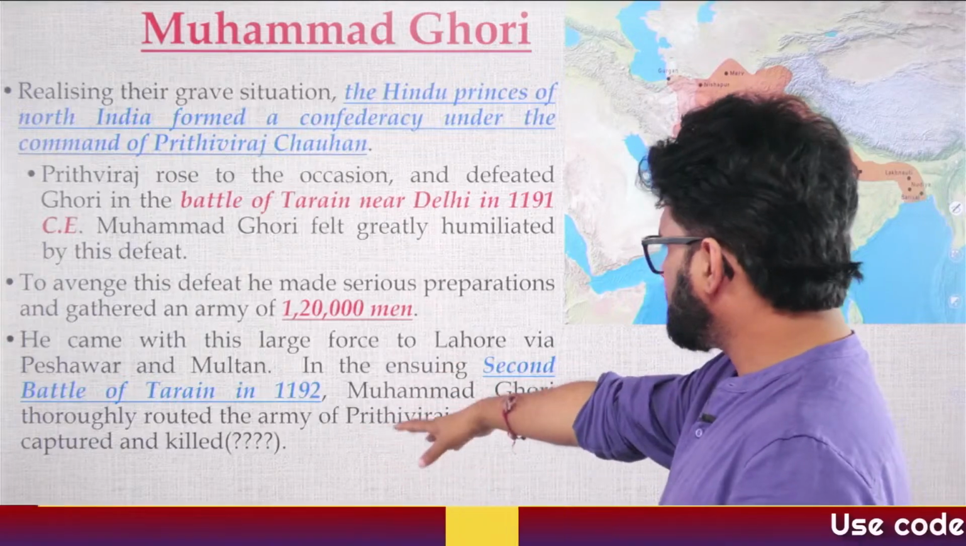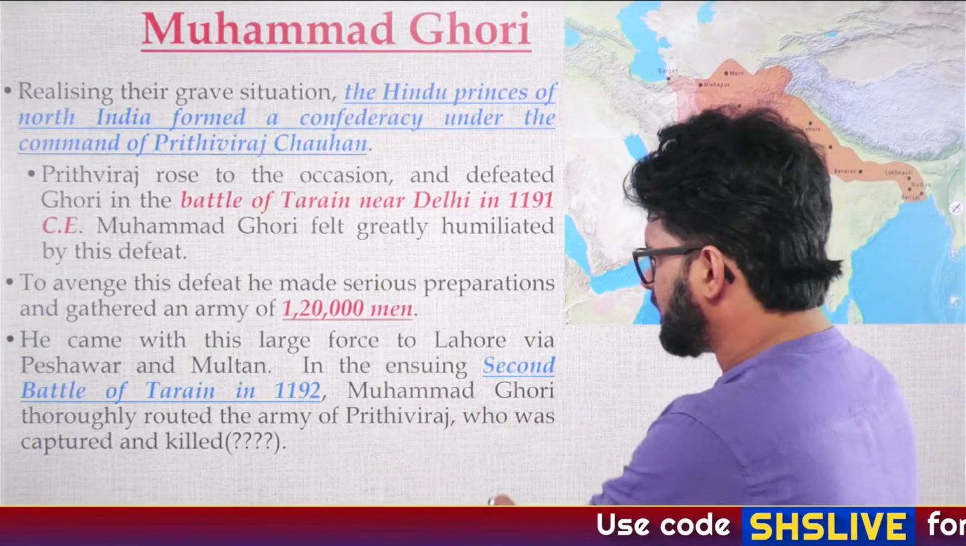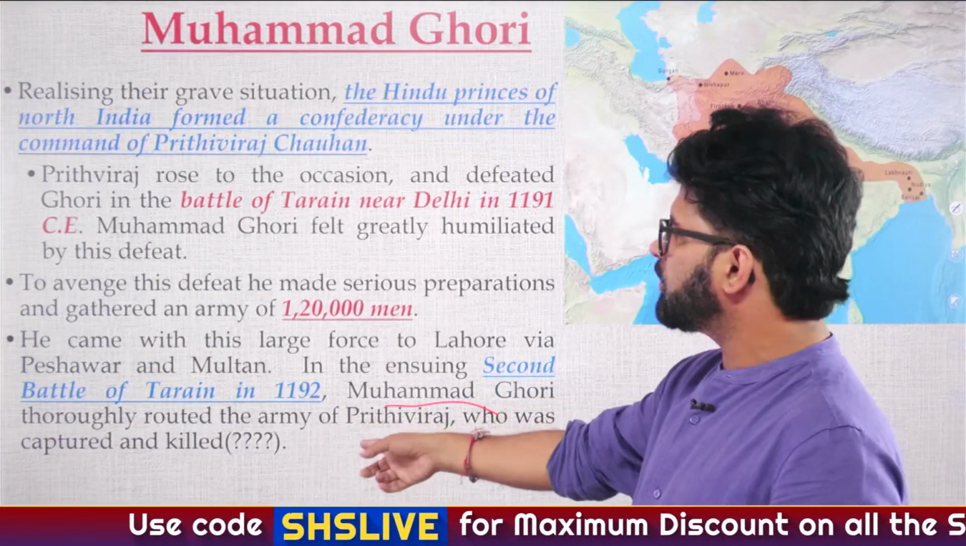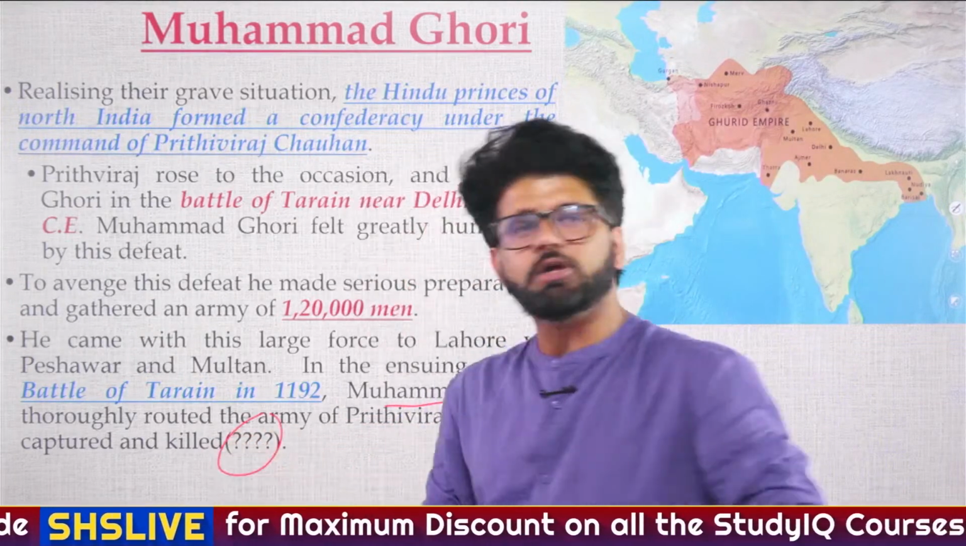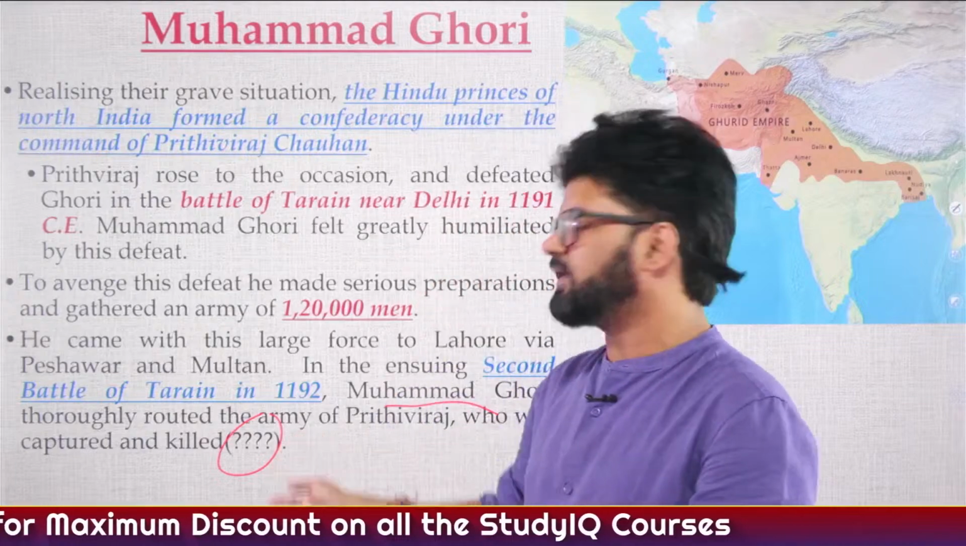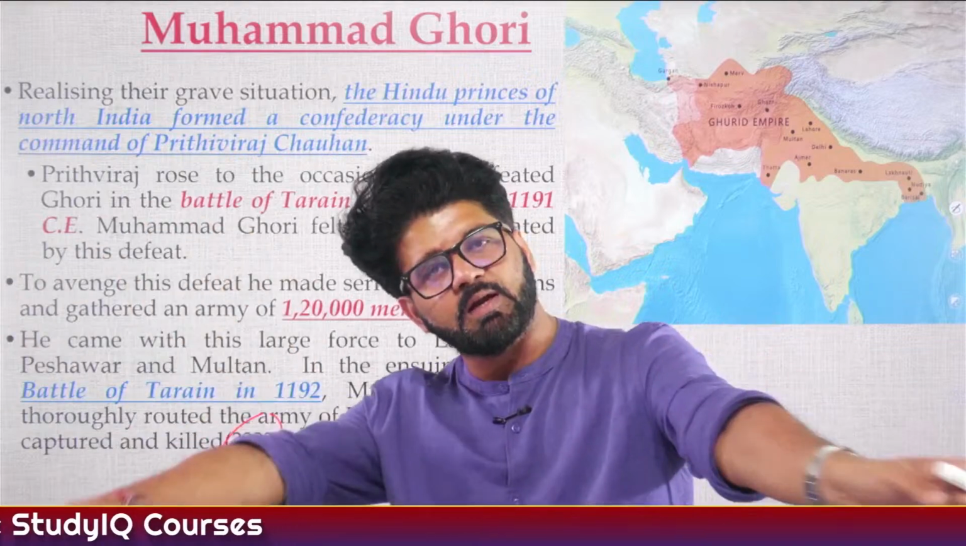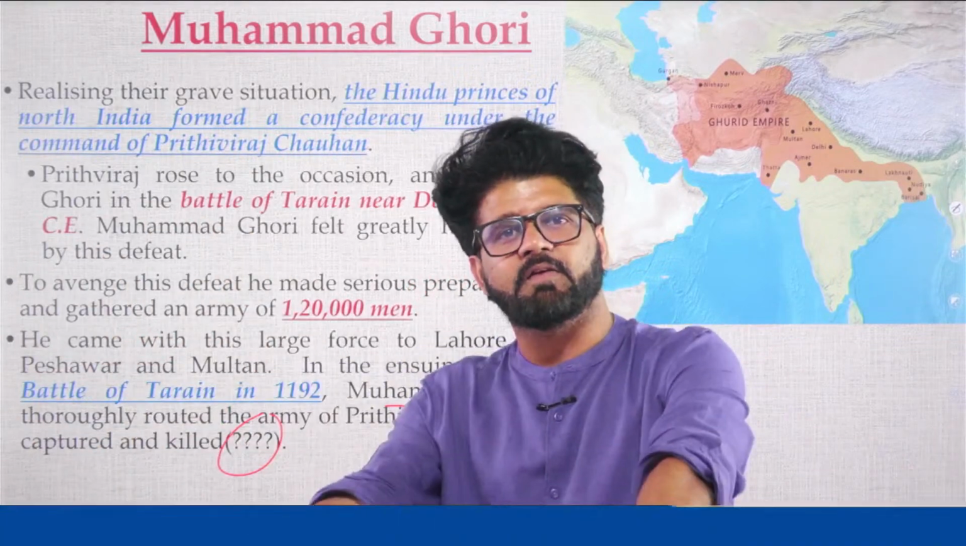So that's what is written here. Muhammad Gauri, and again see here: Muhammad Gauri thoroughly routed the army of Prithviraj, who was captured and killed. Question mark, because Prithviraj Raso of Chandabardai says something else. So that's why we have kept it open, whether he was actually killed instantaneously at that point of time or whether he survived and did something.